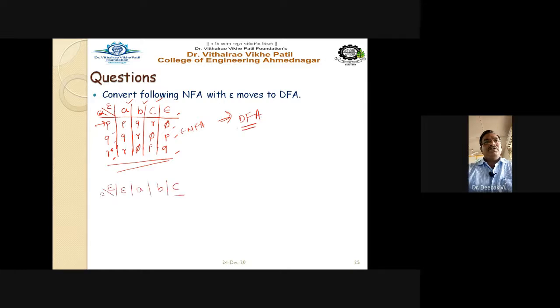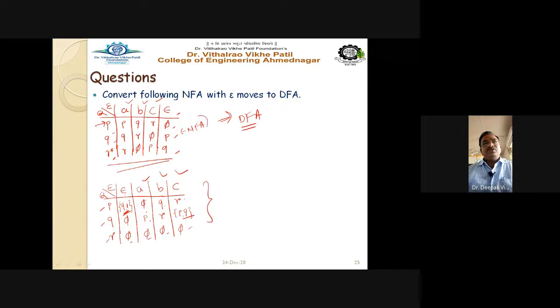And in the second example also the transition table is given. So the states are P, Q, and R, same as above, but some changes are there. Epsilon transition, Q, R, a, b, c inputs are there, phi, Q, R, P, R, P, Q, and here phi, phi, phi, phi. So these are the two examples you have to convert into the DFA transition table.